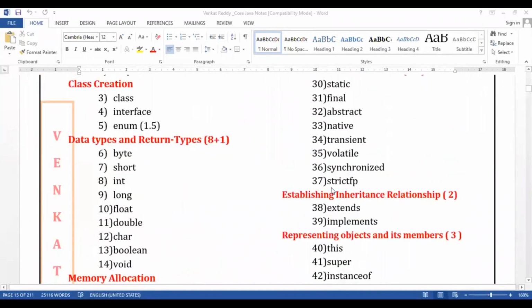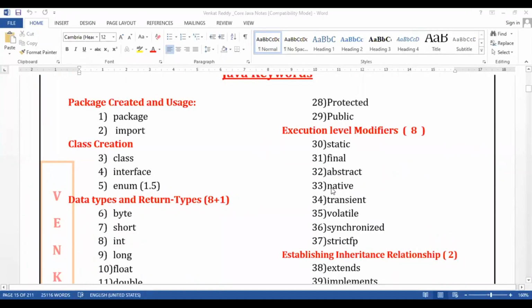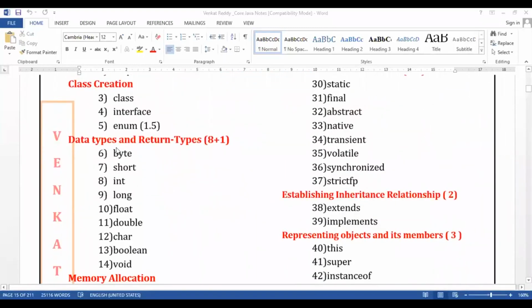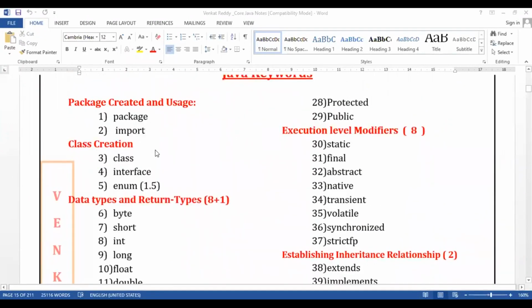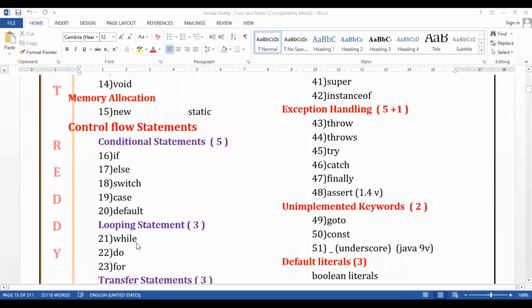Do I need to remember all these 54? Not at all. No need to remember, no need to mug up these 54 keywords, guys. What do we have to do? Slowly, whenever we learn new Java, step by step, we are going to use them. In coming classes, when we use data types, you will learn data type related keywords. In further classes, we will use classes, then class related, package related, control statement related. One by one, we are going to learn along with our subject.